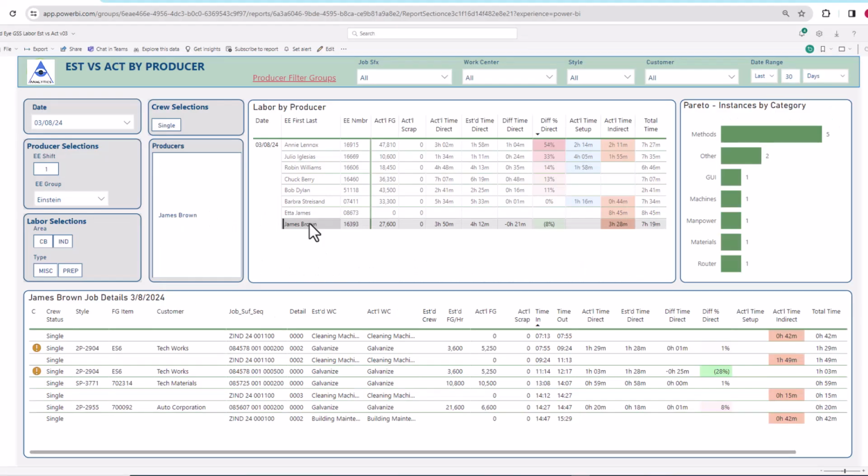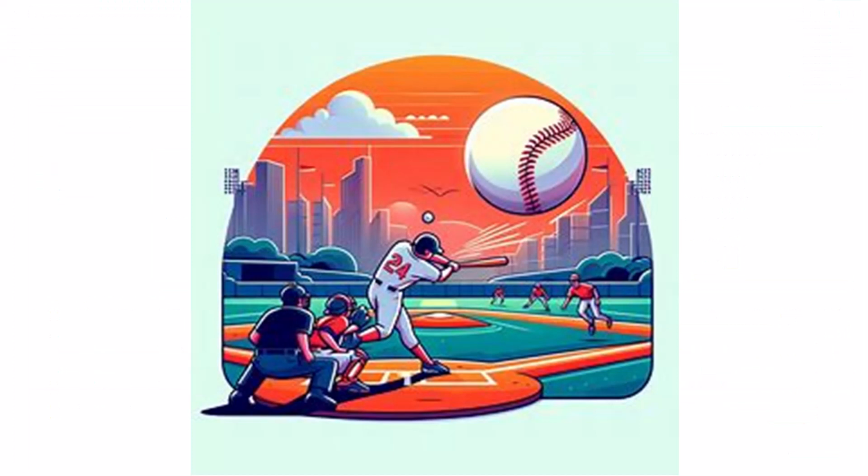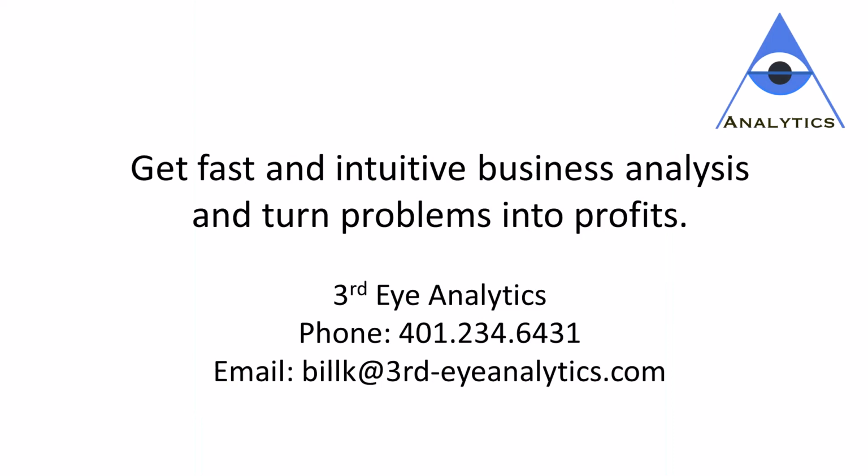The opportunities this tool uncovers may seem small, but I like the baseball analogy. If I hit singles and doubles every time I'm at bat, I'm going to win a lot more games than swinging for home runs that just lead to strikeouts. This tool is easy to use. It takes only about 5 or 10 minutes to review on a daily basis. And I have seen the cumulative effect of having all the supervisors use it every day can have an incredible impact on profitability.